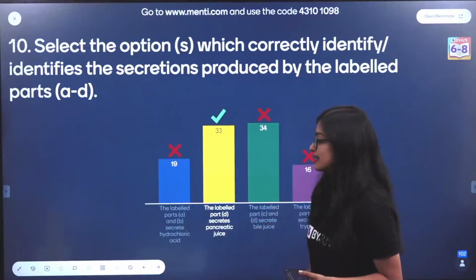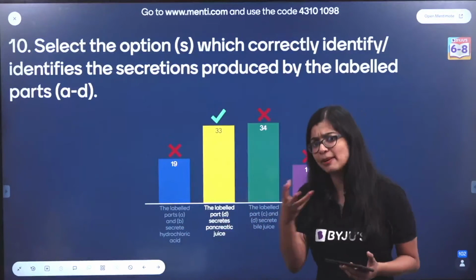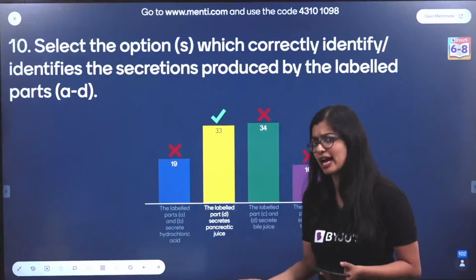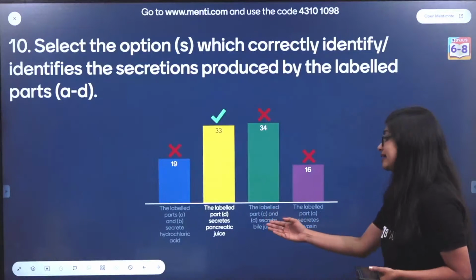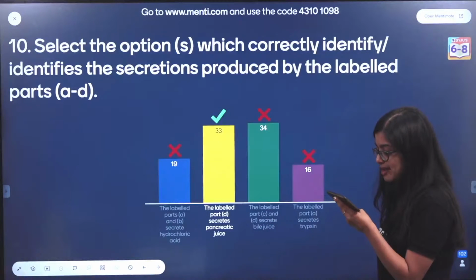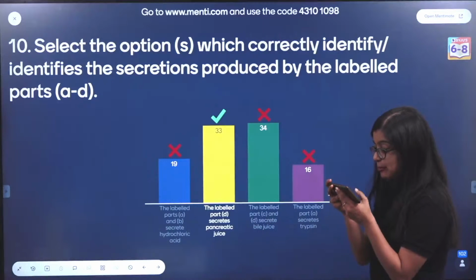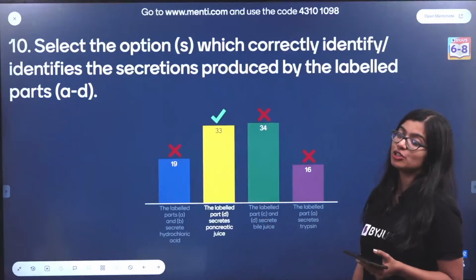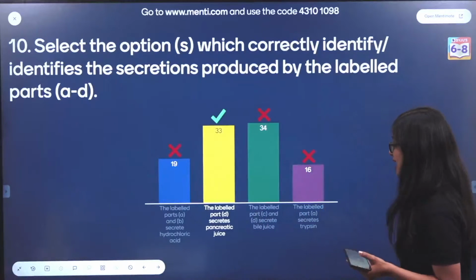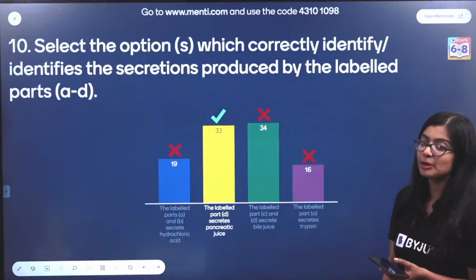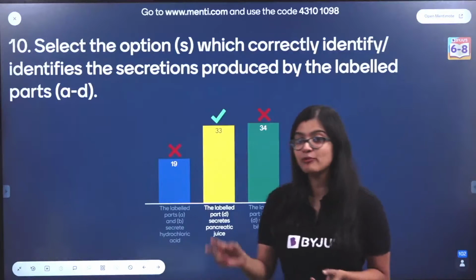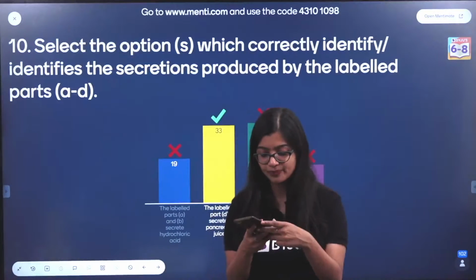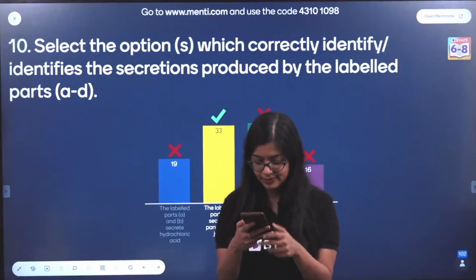Now A and B secrete hydrochloric acid? No, A is the mouth, right? Buccal cavity. Hydrochloric acid is not produced there. C and D produce bile juice? No, right? Because C produces bile juice, but D does not produce bile juice. It receives bile juice. Then you have A secreting trypsin? No, trypsin is an enzyme which we find in pancreatic juice. So are we clear with this?